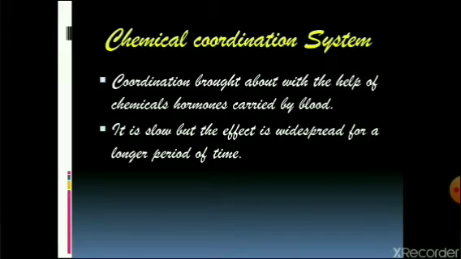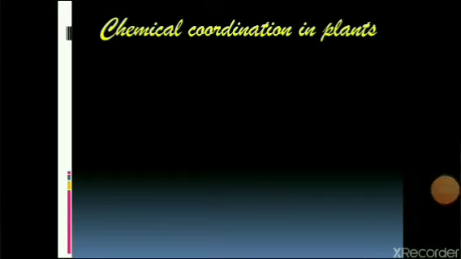In an animal body, the nervous coordination system is supported by the chemical coordination system for successful coordination among various parts of the body. But if you see a plant body, the coordination solely depends upon the chemical coordination system. Now let us see in detail how the chemical coordination system brings about coordination of various parts of a body in a plant. As we all know, a coordination system depends upon two things, stimulus and response.